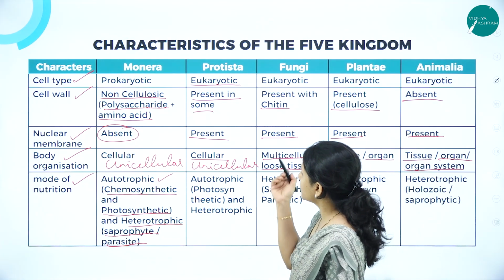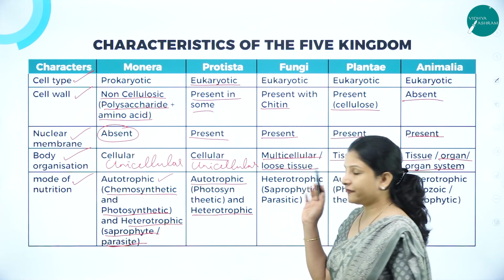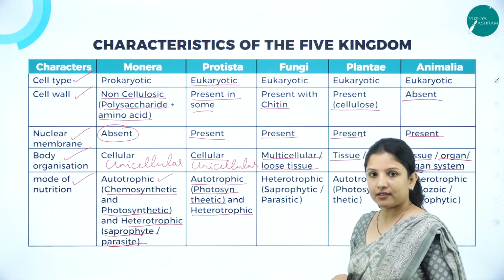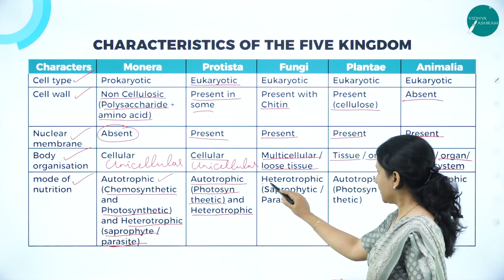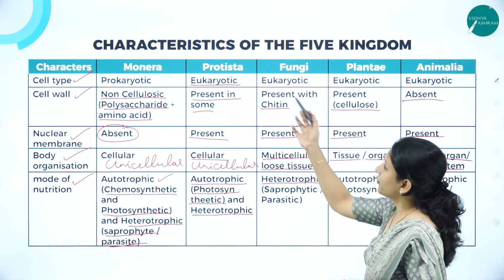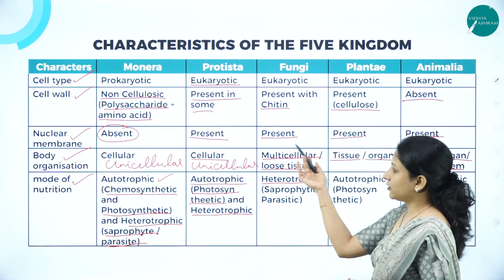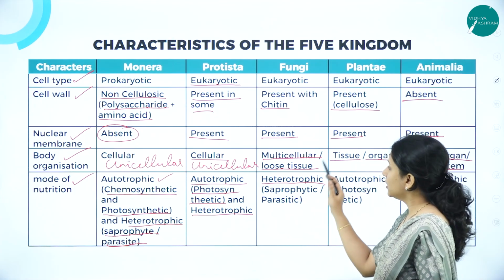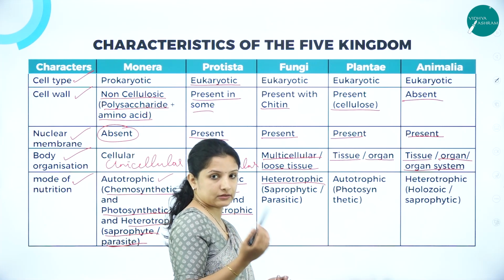Now, mode of nutrition in Protista, it is both autotrophic and heterotrophic. If it is autotrophic, it is only photosynthetic and nothing else. Fungi, they are completely heterotrophic. They are not autotrophic. So though fungi is also a eukaryote, you cannot put it under Protista because their mode of nutrition is completely different. Fungi cannot synthesize their own food because they don't have chlorophyll in them. But they are saprophytic or parasitic. That is, they are heterotrophic in nature.